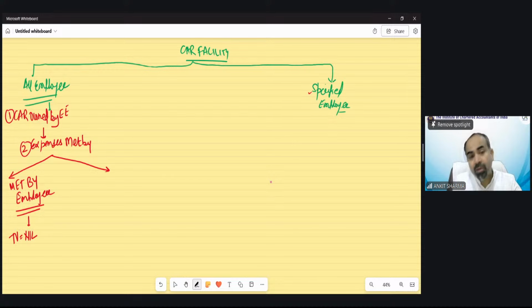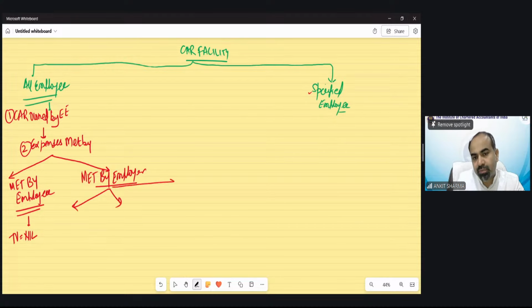When will a perquisite be involved? When expenses are paid by the employer. So if the car is owned by me and expenses are met by the employer, then there would be three situations.